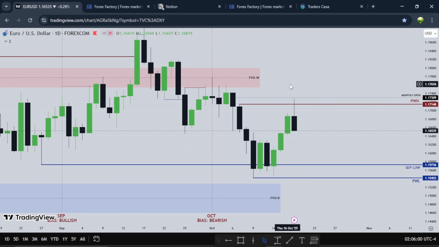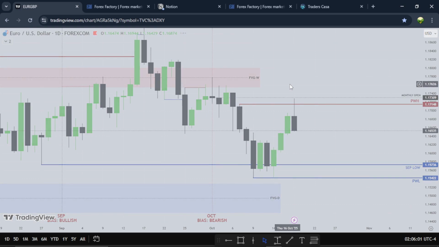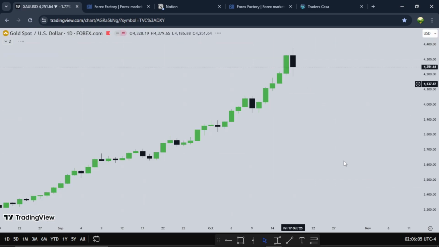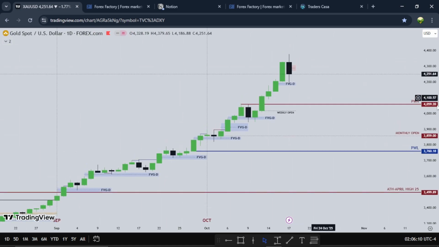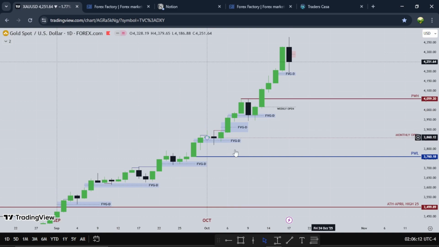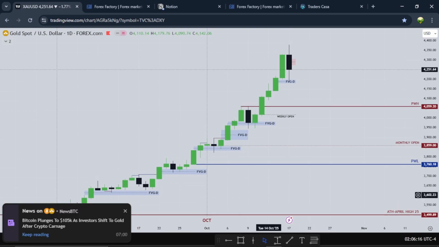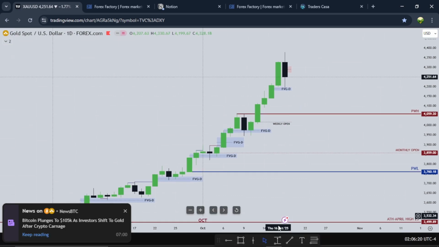So let's hop right into gold. Gold is the star of the week every time, right? Gold has been bullish, as we all know. Bullish fair value gaps have been respected as price goes higher and higher and higher. So for the new week on gold, what are we expecting? Still higher prices on gold.